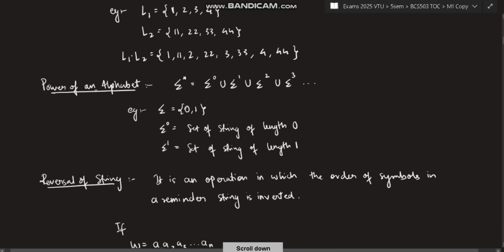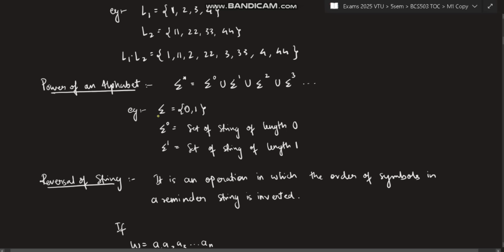Okay. Next is power of an alphabet. Power means if sigma is here and star means everything. Okay. And another definition which you need to know, star means all and plus means except zero. Okay. Except zero means one or more. Okay, this one you will get to know when I will be solving the questions. But for now, what is the power of an alphabet?